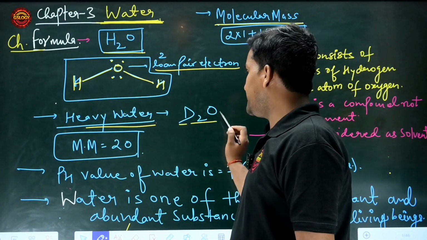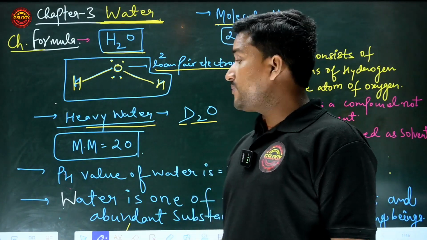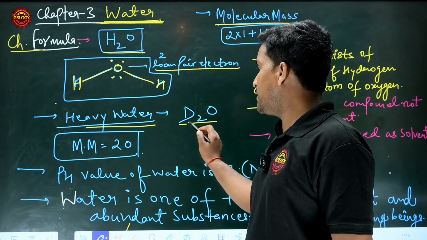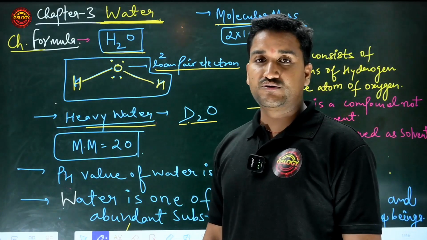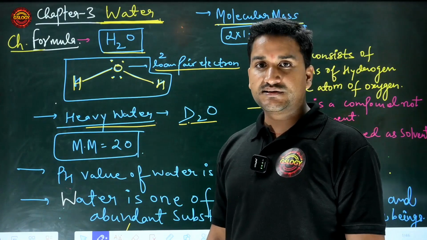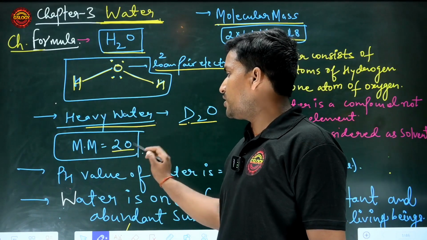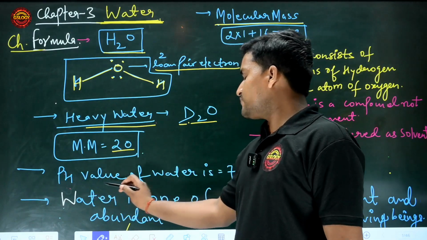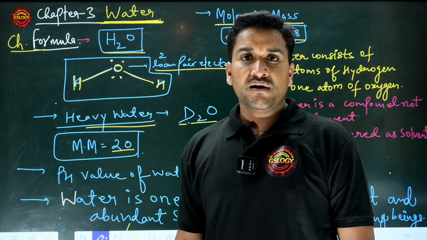Heavy water is D2O, made up of the isotope of hydrogen D, for deuterium. There are three isotopes of hydrogen: protium, deuterium, and tritium. And the molecular mass of heavy water is 20. And the pH value of pure water is 7, meaning neutral in nature.